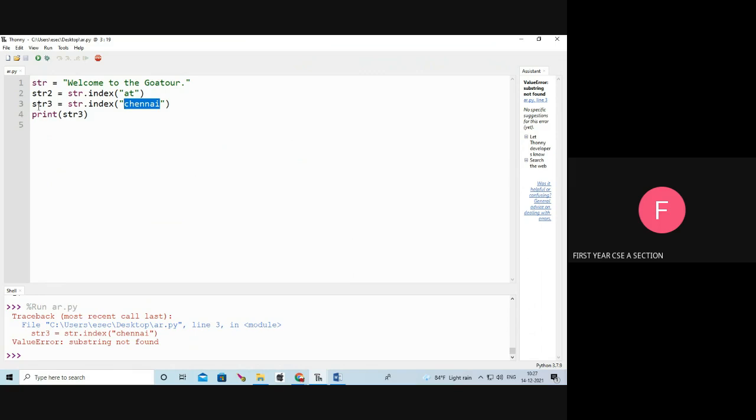Okay, for example, I am using this str4. Here, instead of index, I am using the find. Okay, so I am going to print the str4.